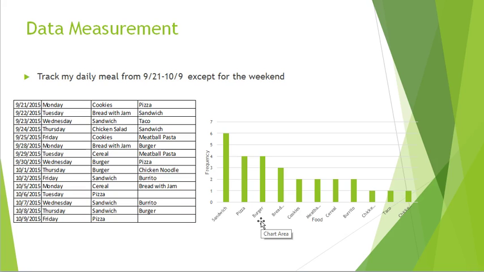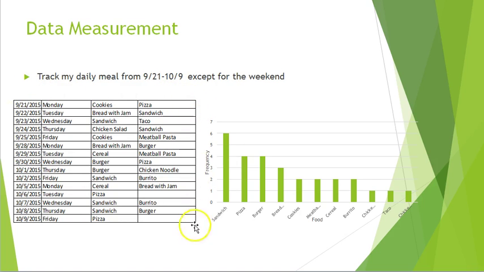There was another reason why I was constructing the data into a Pareto chart, because in the next phase, the improve phase, I could actually see which food items I could change the preference a little bit by adding more veggies or fruits to the food items that I ate the most.